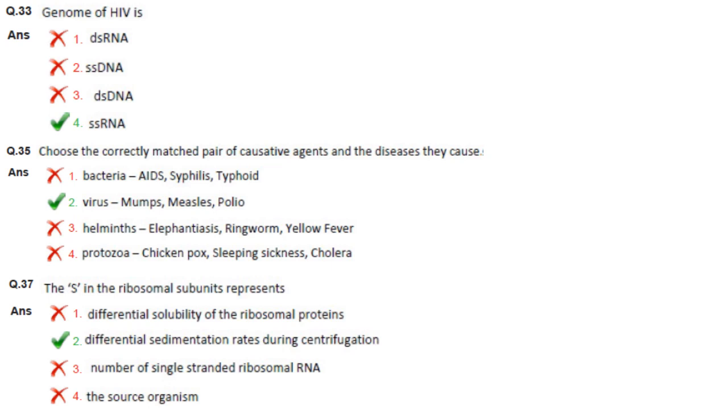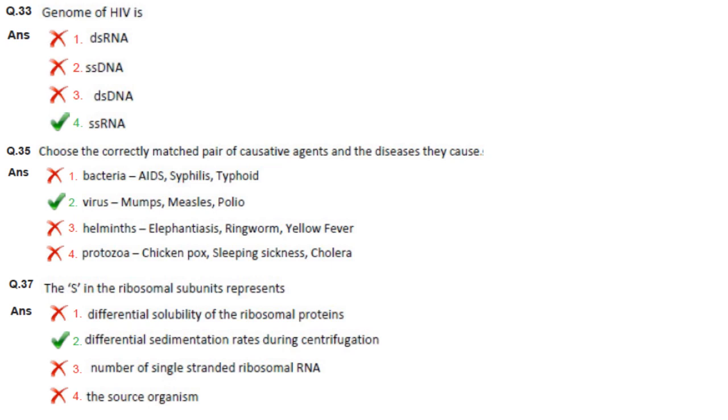Choose the correctly matched pair of causative agents and the diseases they cause. So bacteria, it causes AIDS. Bacteria doesn't cause AIDS. AIDS is caused by a virus. Syphilis is caused by bacteria, and typhoid is also caused by bacteria. Measles, mumps and polio are caused by virus. So that is correct.